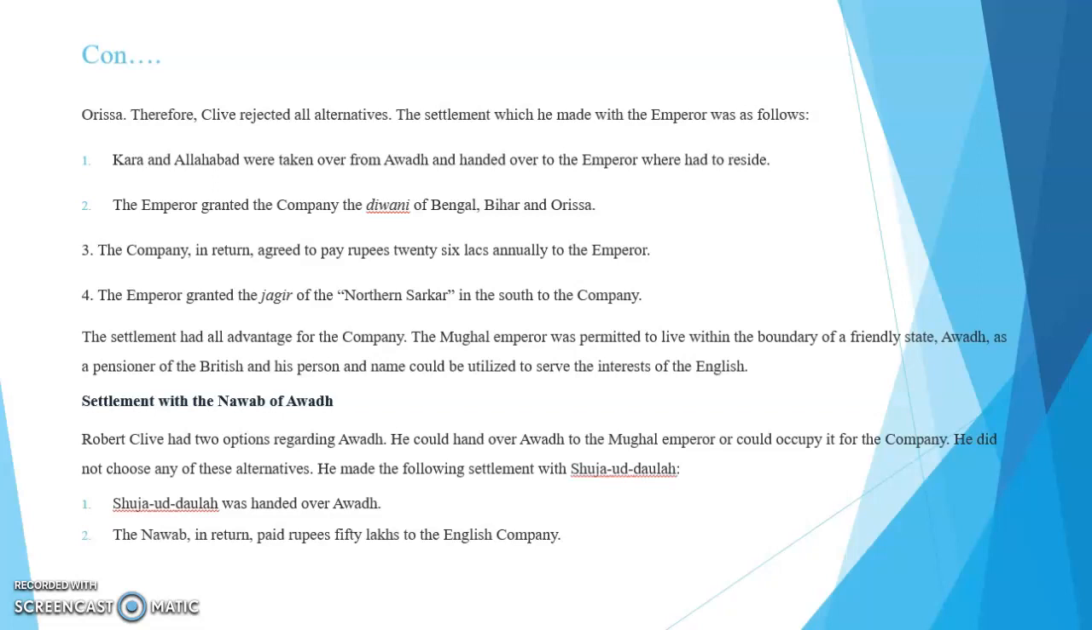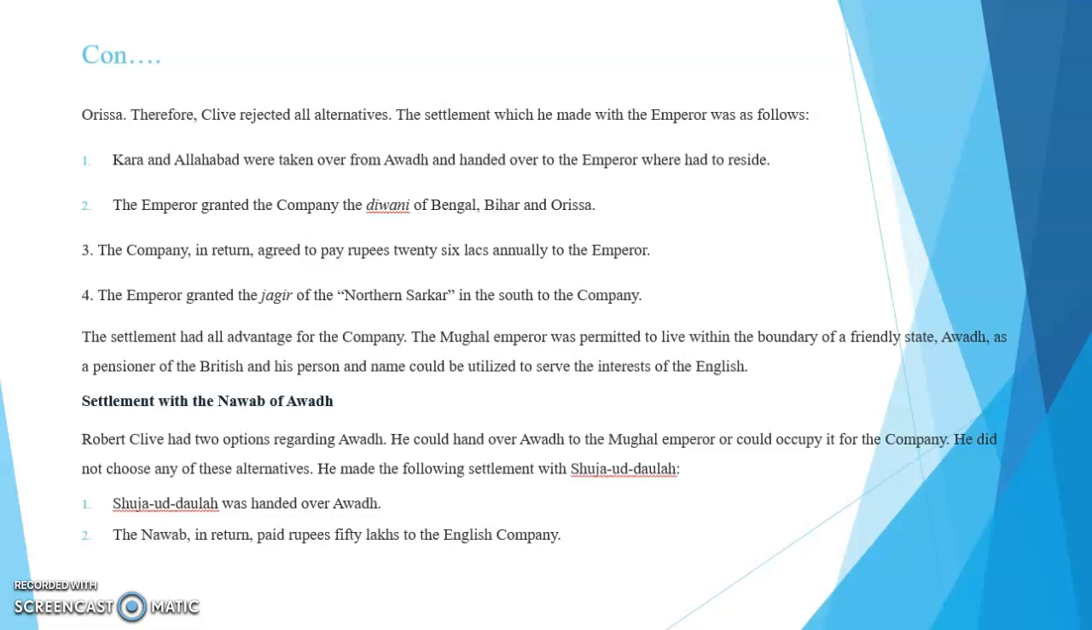Then second one, a settlement with the Nawab of Awadh. Robert Clive had two options regarding the settlement with the Nawab of Awadh. First one, he could hand over Awadh to the Mughal emperor or could occupy it for the company. He did not choose any of these alternatives. He made the following settlement with Suja Uddaula, the Nawab of Awadh.